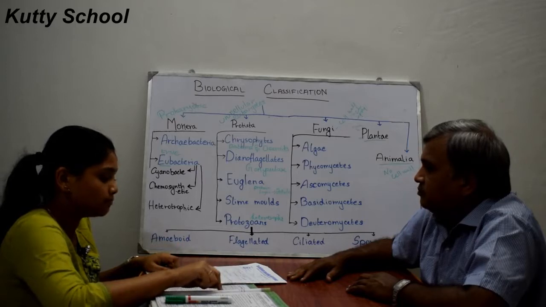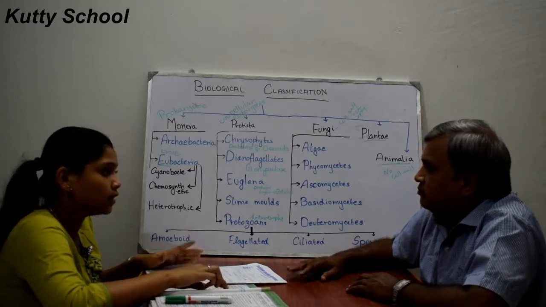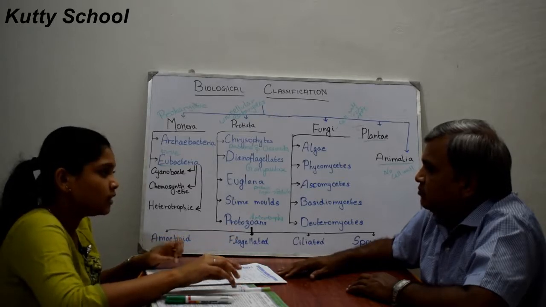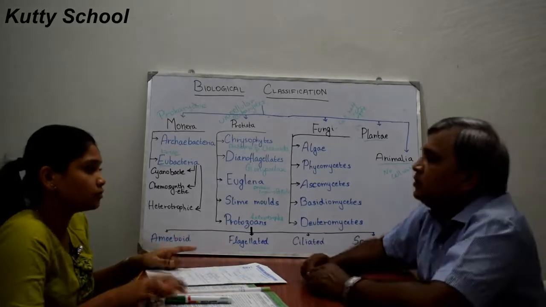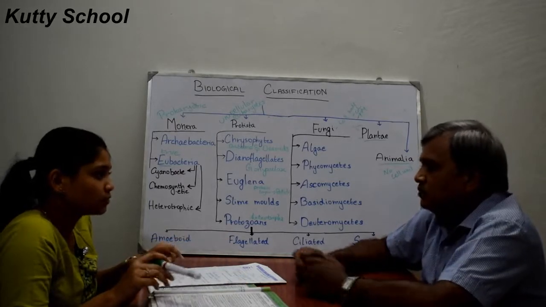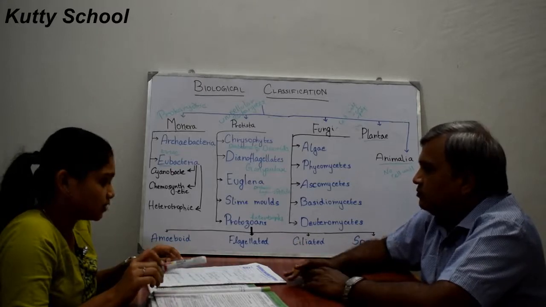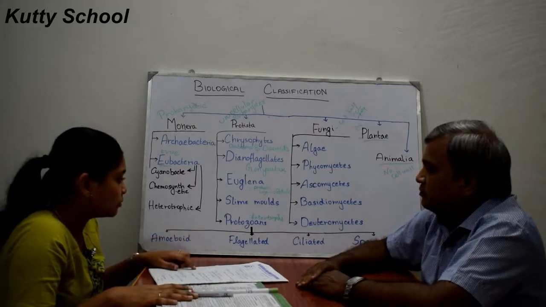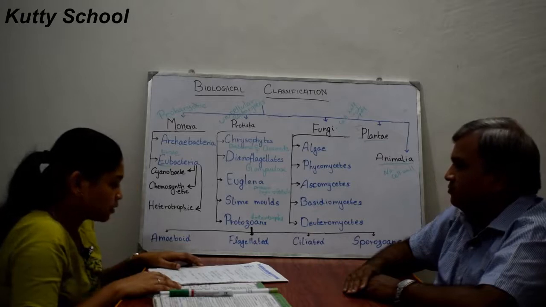And the other example of flagellated protozoans is Trypanosoma. They cause sleeping sickness in humans. This is also a parasite. Sleeping sickness. Yes, so the person who has this always sleeps. Okay. So this is flagellated protozoans. Next we will see about ciliated protozoans.